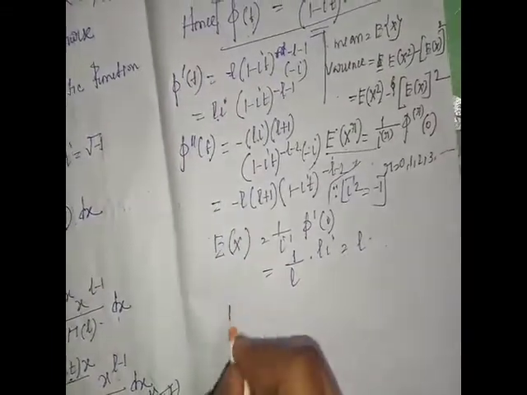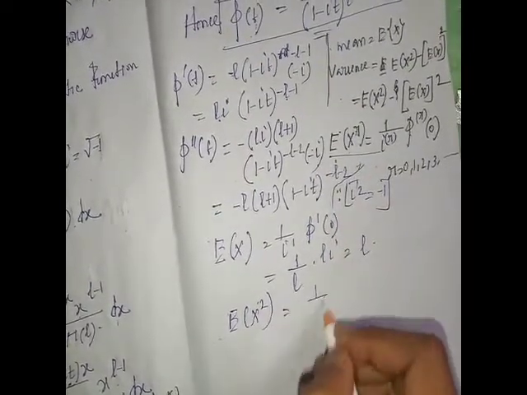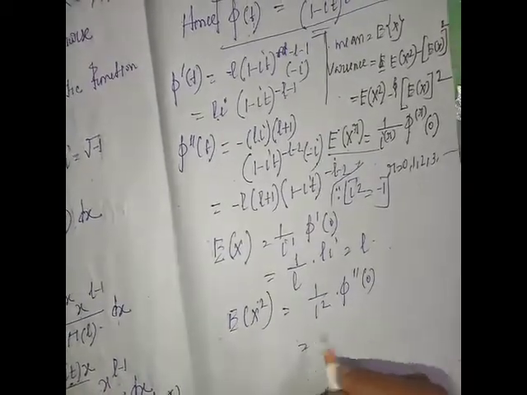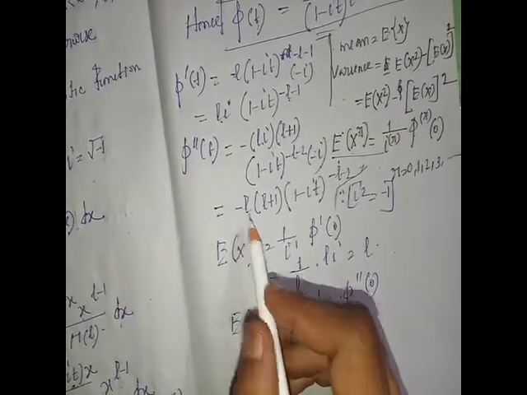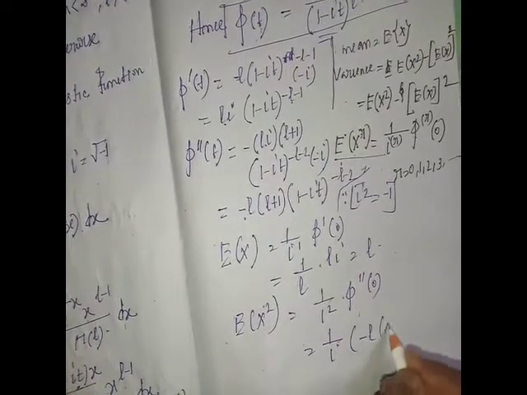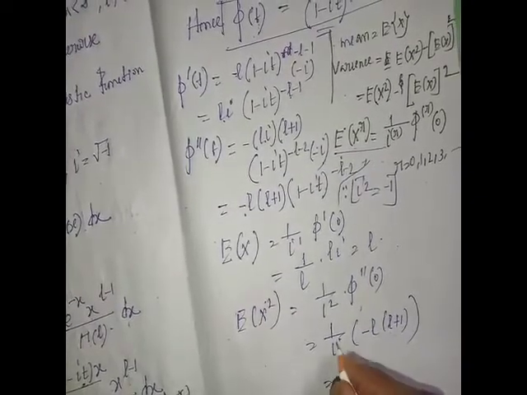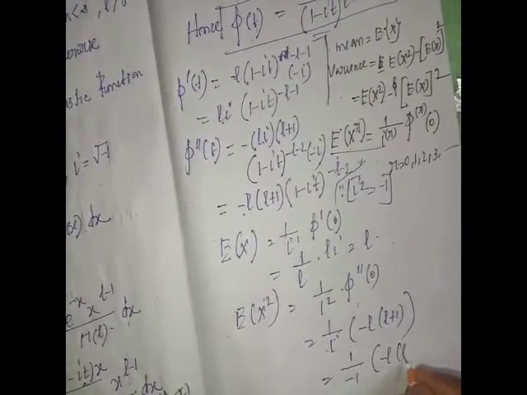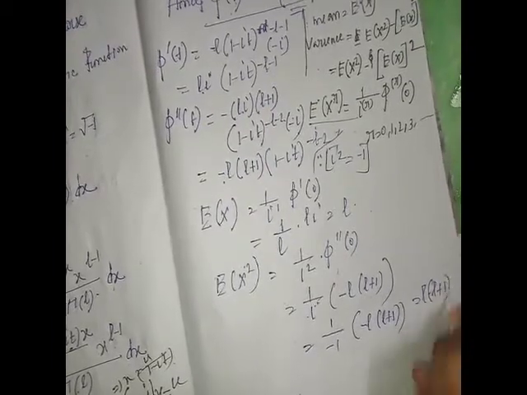And expectation of x square, if we put r equal to 2, is 1 by i square phi double dash 0. If we put t equal to 0, phi double dash 0 is minus l into (l plus 1). So i square means minus 1, and minus 1 into minus l into (l plus 1) gives l into (l plus 1).